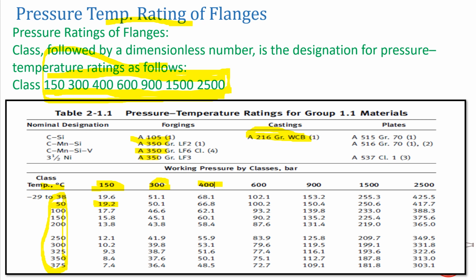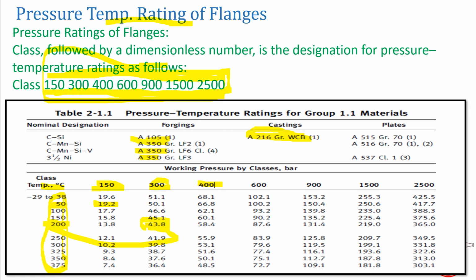In another case, if our temperature and pressure increase, the class of the flange will also vary. Suppose our process parameter is 200 degrees Celsius, and our pressure requirement is less than 45 bar. We have to select class 300, because in the line with temperature 200 degrees Celsius, the flange which can sustain 45 bar is this one. So we have to go for class 300. Accordingly you can refer to this table, and this table is very easy to understand. By referring to this table, we can select the desired class for the flange as per the system requirements.